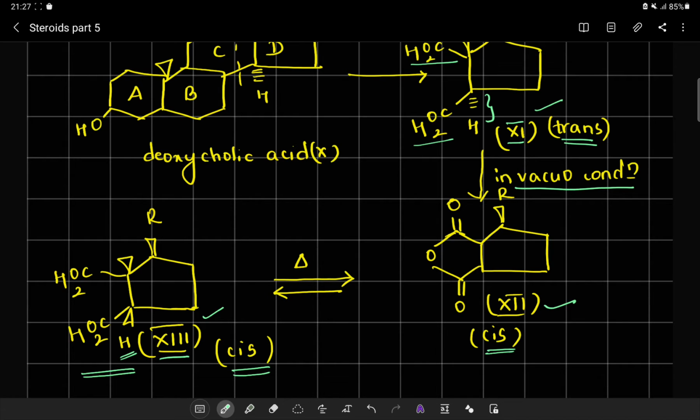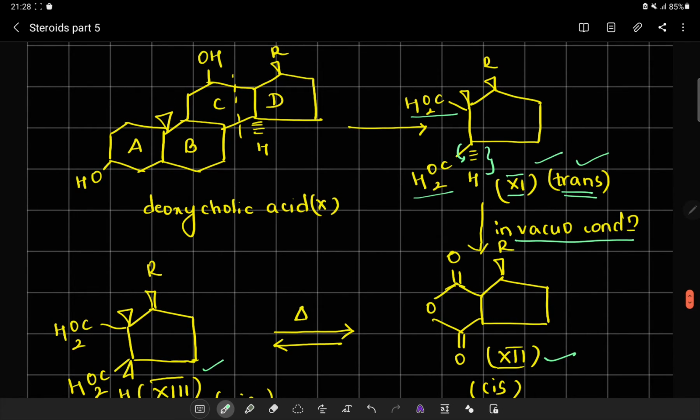But under in vacuo condition, what is happening is this plane is getting changed. That is, the carboxylic system plane is getting changed, and the proton is now coming above the plane. In that condition, we can easily get compound number 12 first, and then further compound number 13. So indirectly we can say that since compound number 12 and compound number 13 both have cis configuration, obviously compound number 11 should have the opposite configuration, that is trans configuration.